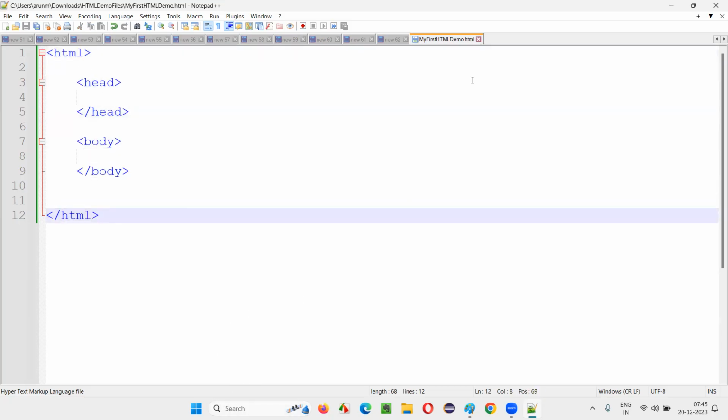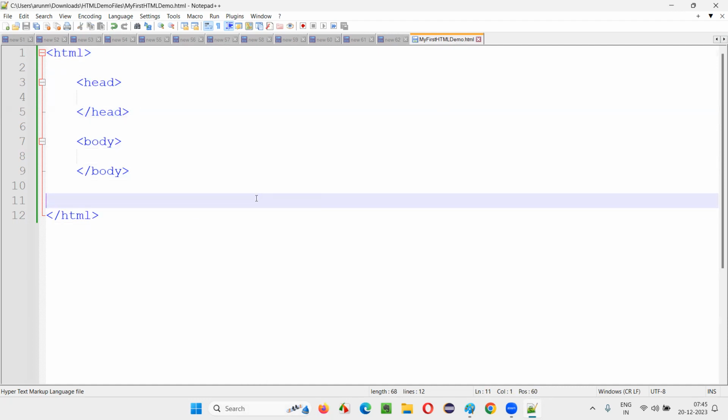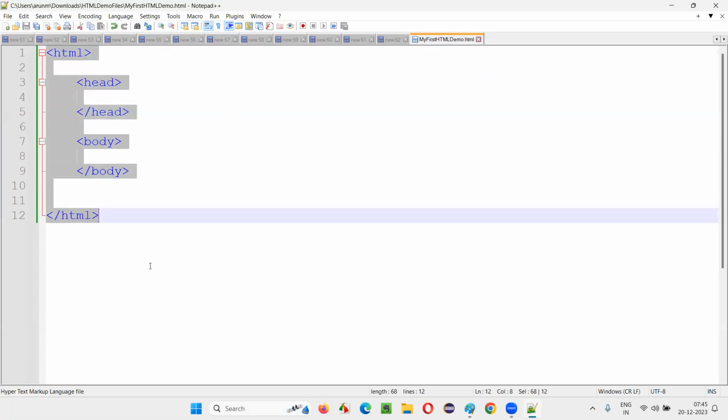Now it is up to you. If you don't want this kind of extra functionality, you can even practice HTML in the basic Notepad editor that generally comes by default with your Windows operating system. But if you want to see the extra features, colors, and all those things, it will feel good when you use Notepad++ over the normal Notepad. Then you have to go for Notepad++. I'm not restricting you to Notepad++ or Notepad. You can choose any of these while practicing HTML. But I personally prefer Notepad++ because the colors are getting added and these extra options are coming.